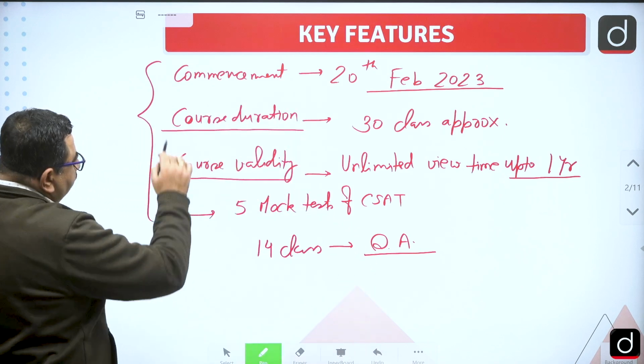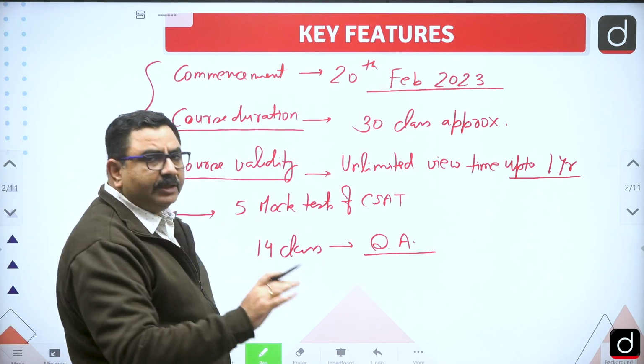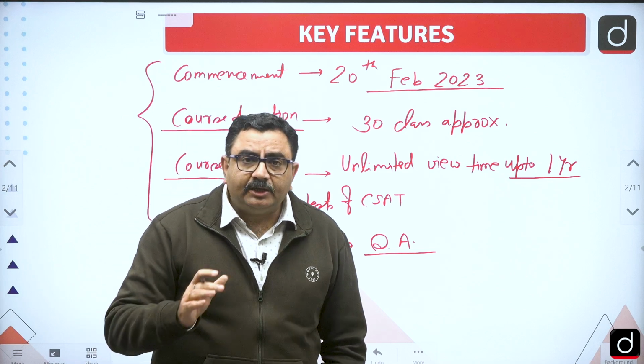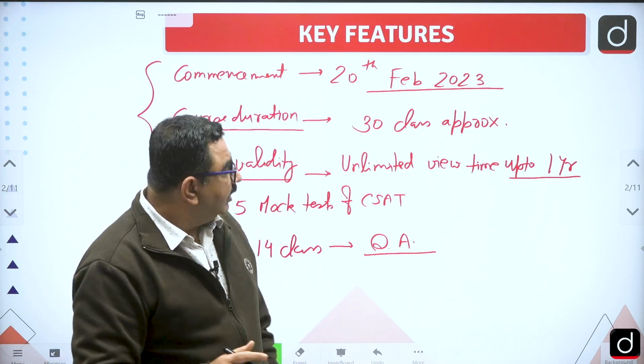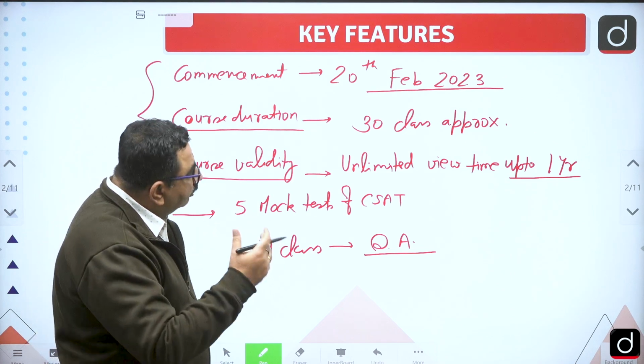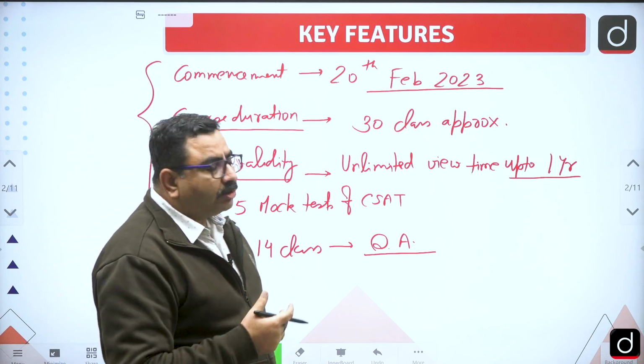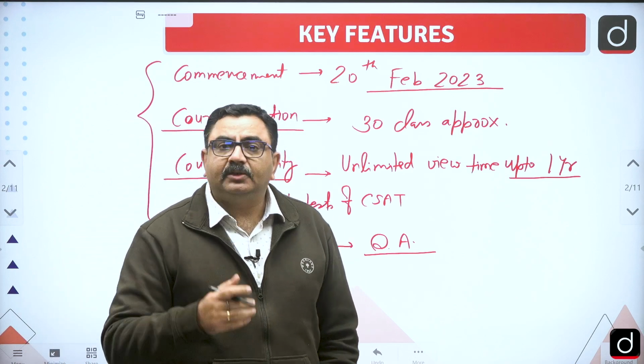So these are 3-4 important things, and believe me, once you complete all the 30 classes you will feel confident. I suppose that if you do all the classes sincerely, you would be able to crack 2023 GS paper 2 easily.